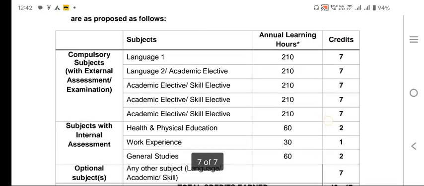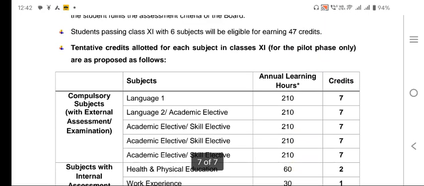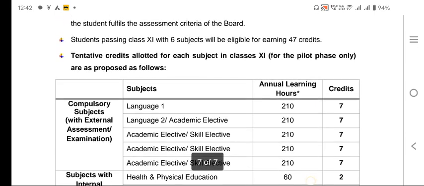Now we are coming to the proposed tentative credit system. Here you can see that if one student has taken 6 subjects, not 5, the student can be eligible for earning 47 credits. So I request all the subject teachers and the principal that they should ask the students to take another subject, a 6th subject as well, for gaining the credit, because credit will be very important.